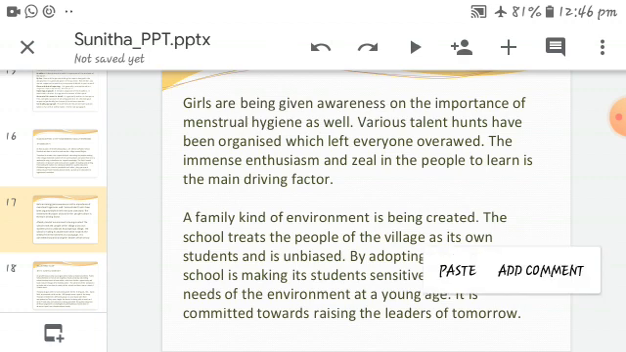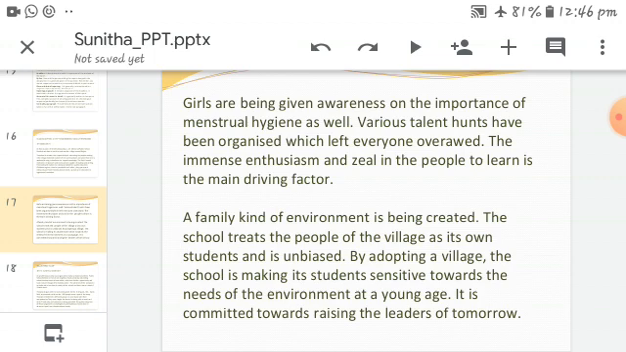And a family kind of environment is being created. They are giving much affection to the village people. So here the school is giving a family environment, and the school treats the people of the village as its own students and is unbiased. By adopting the village, the school is making its students sensitive towards the needs of the environment at a young age, and is committed towards raising the leaders of tomorrow.